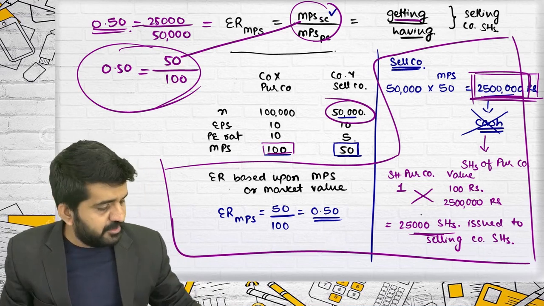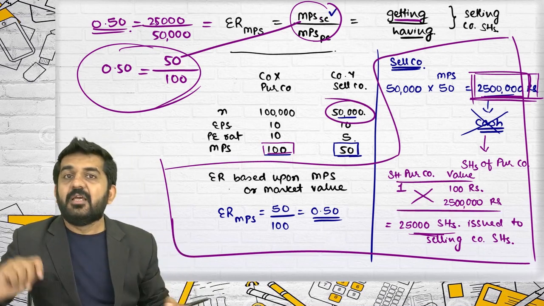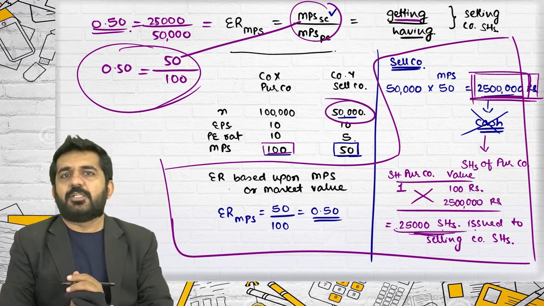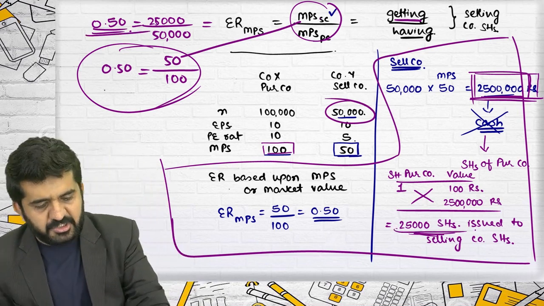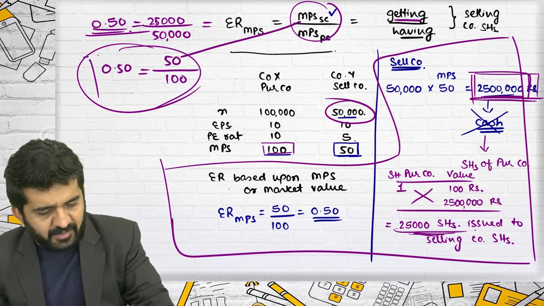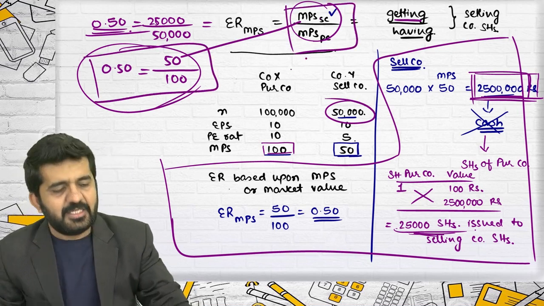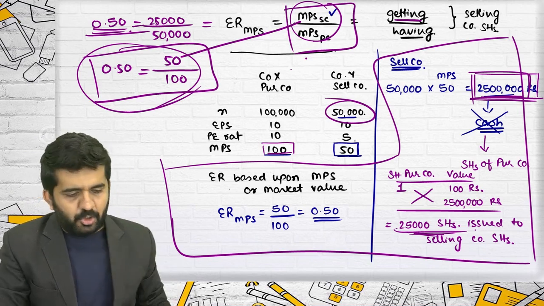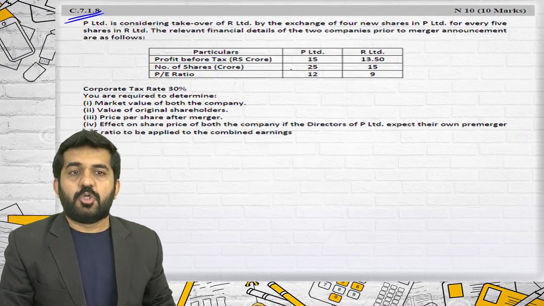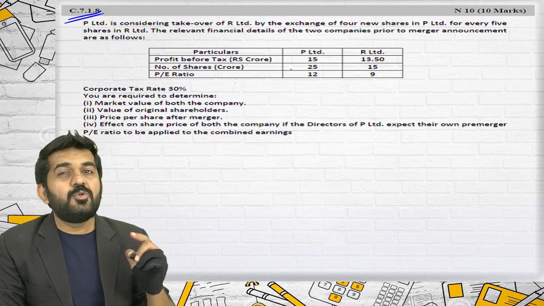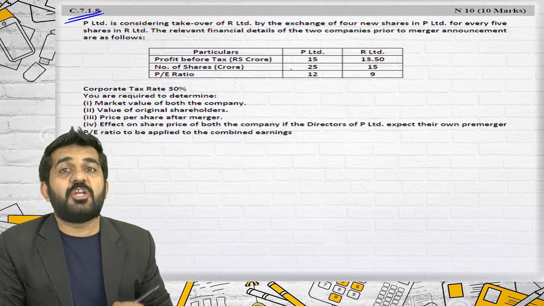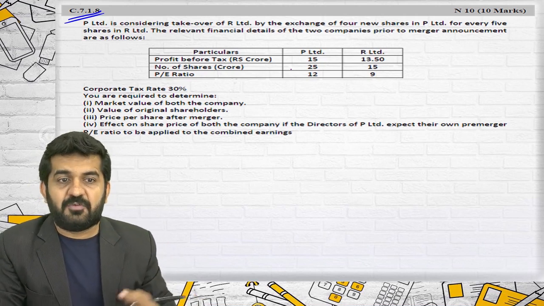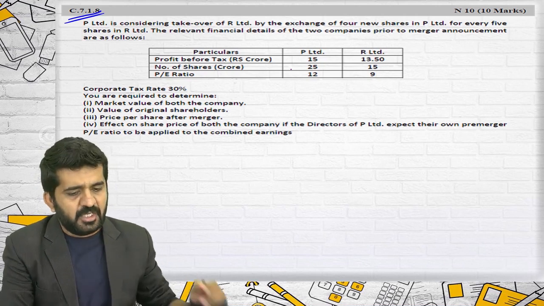What is issued is the shares of purchasing company. How many shares are issued is 25,000 shares, and so the exchange ratio is 0.5. But in a shortcut way, you can do it directly by this: it is market price of selling company divided by market price of purchasing company. And your logic should be absolutely clear. For your sake, you should also do the same question with EPS, earnings per share. We have understood exchange ratio based upon EPS.